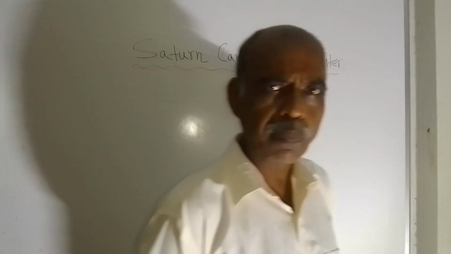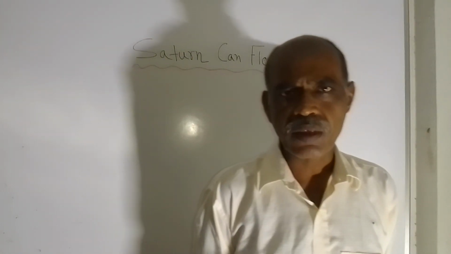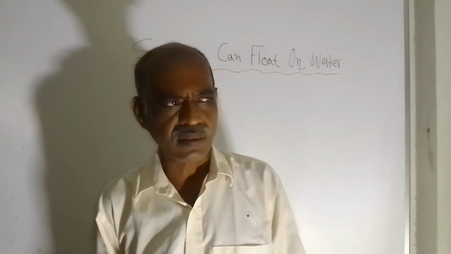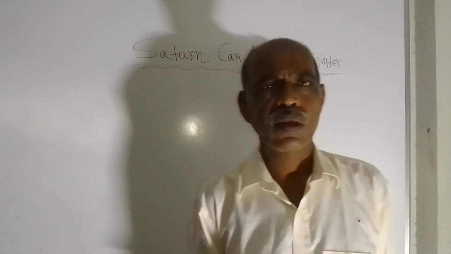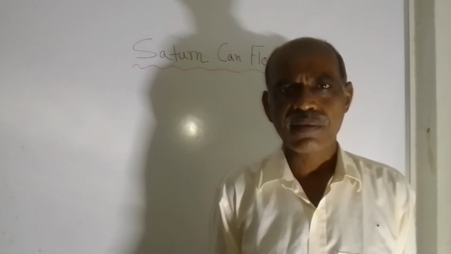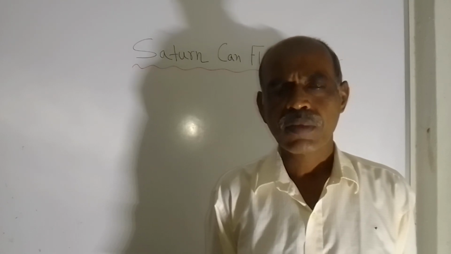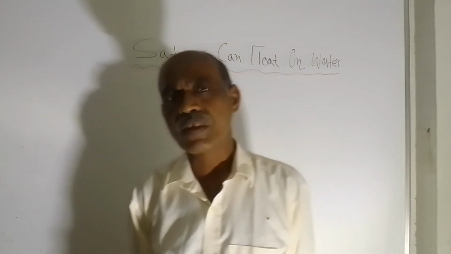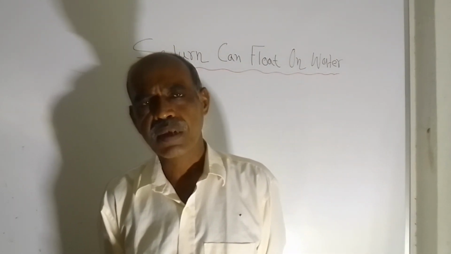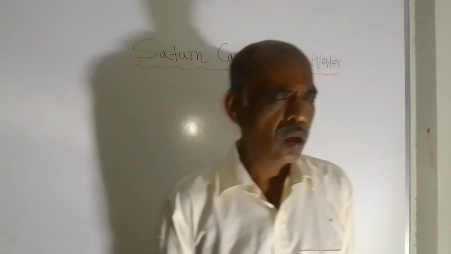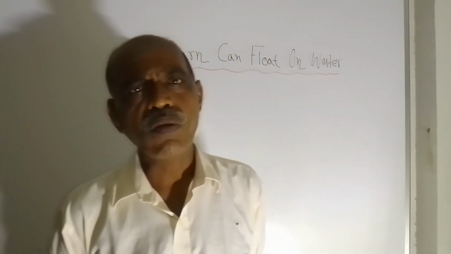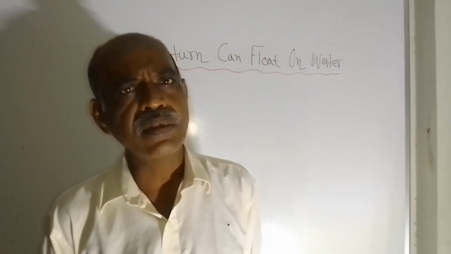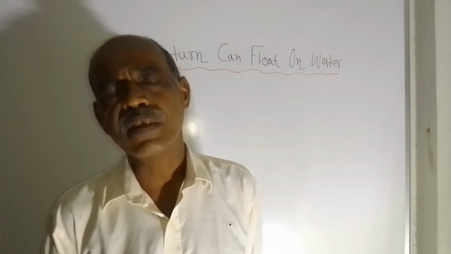You know that airplanes, helicopters, meaning aircraft, can float on air. All the aircraft are made of metals, and you know that all the metals have a density greater than the density of water.